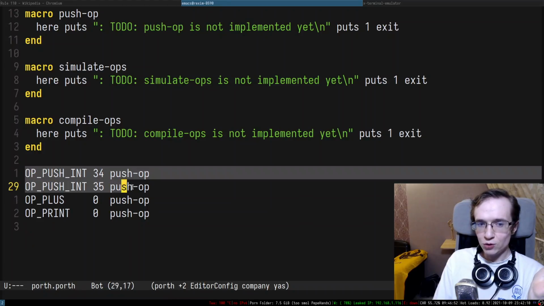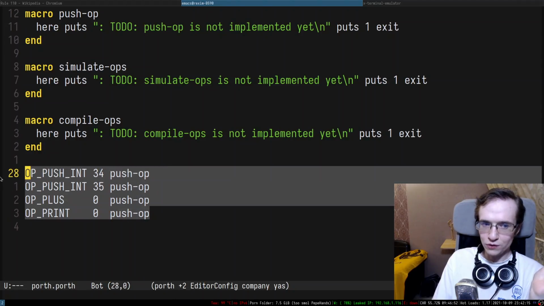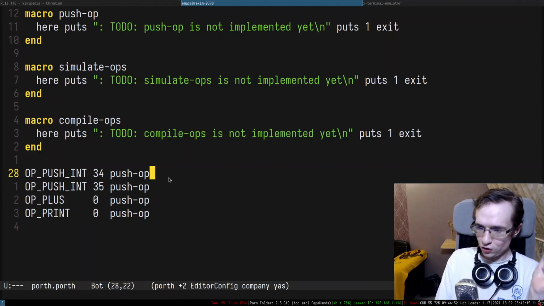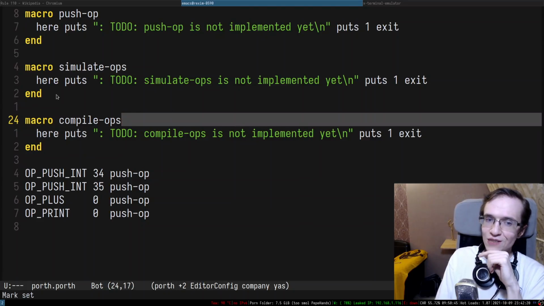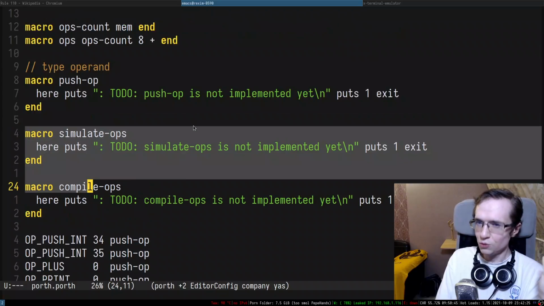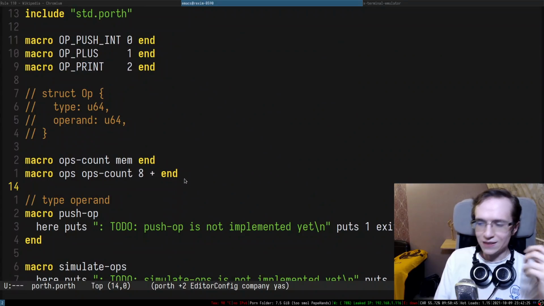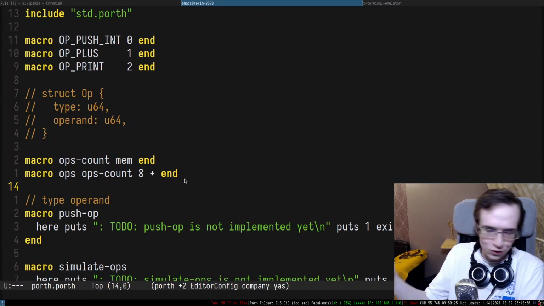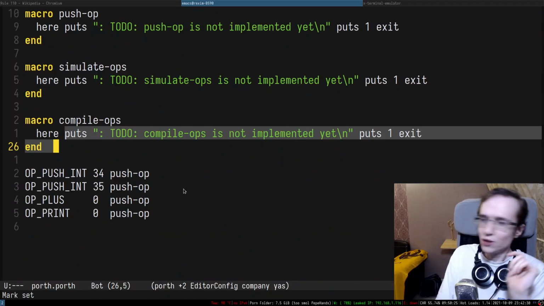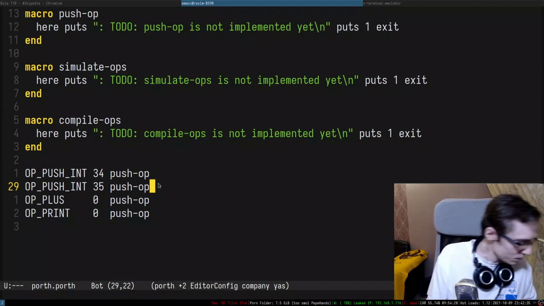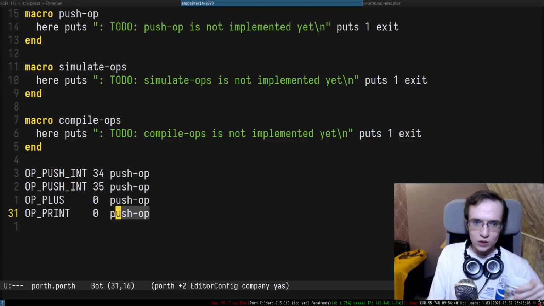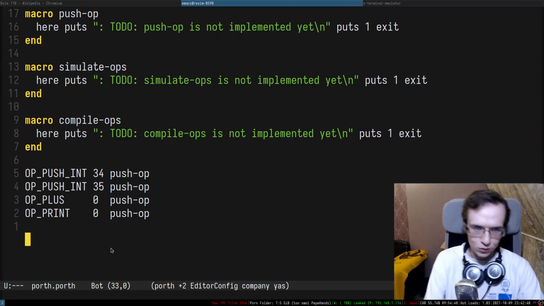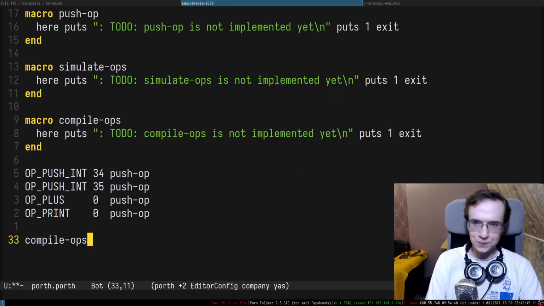Essentially what we have to do is iterate through all of the operations in here and just write chunks of assembly when we encounter them. And that is basically it. So compilation is easier to implement than simulation, because in simulation we'll have to allocate a stack which we're simulating and so on and so forth. So I want to start with the compilation, right? I think it's going to be a little bit easier to implement. So, right, yeah. Let's go ahead and do compile ops. Compile ops.